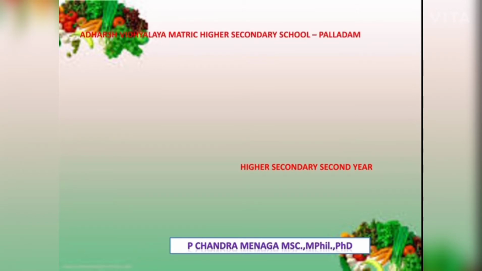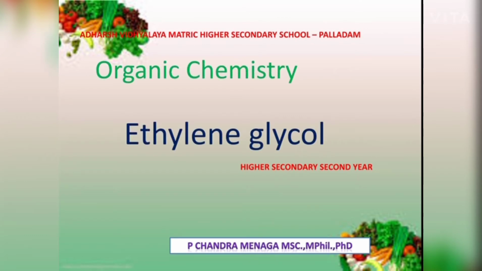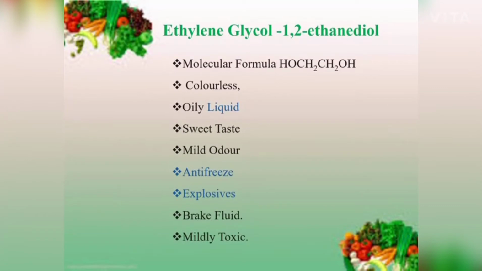In this video, I am going to discuss ethylene glycol. Ethylene glycol, also called 1,2-ethane diol, molecular formula CH2OH CH2OH. Ethylene glycol is a colorless oily liquid possessing a sweet taste and mild odor. It is produced commercially from ethylene oxide, which is obtained from ethylene.